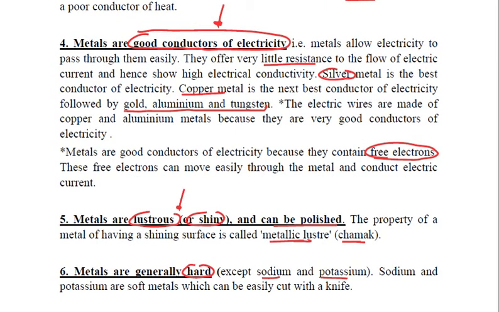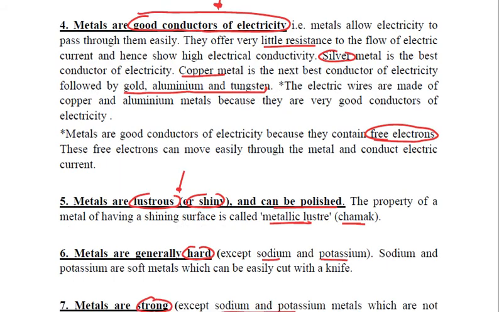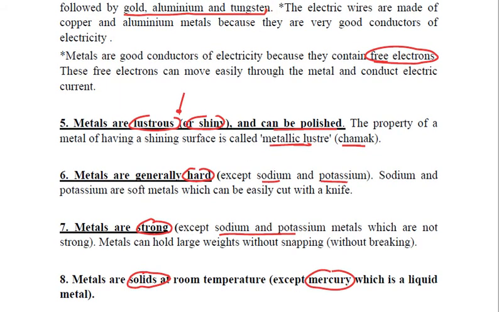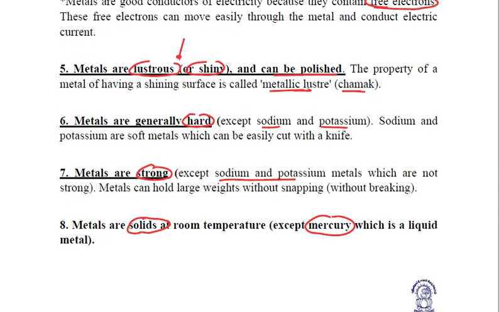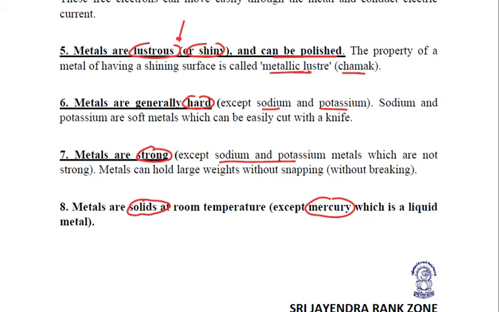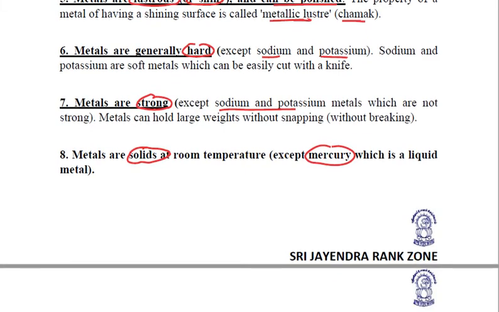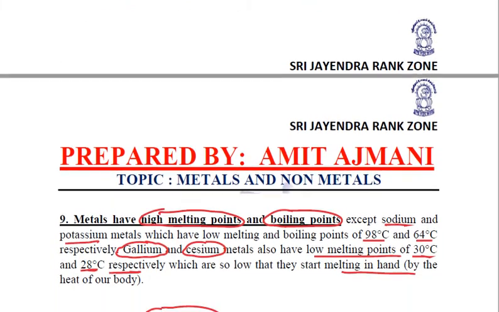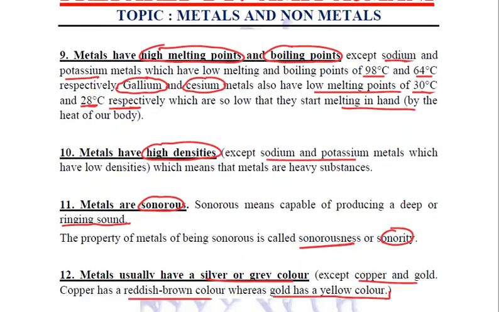Metals are lustrous or shiny. Non-metals are non-lustrous. Metals are generally hard, right? Non-metals are generally soft. Metals are strong. Non-metals are considered to be comparatively less strong. Metals are solid at room temperature except mercury, and non-metals may be solid, may be liquid, may be gas. Only liquid is bromine.